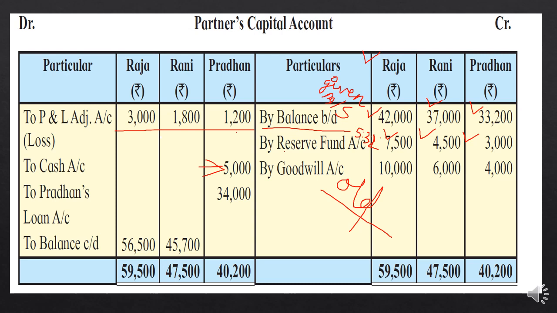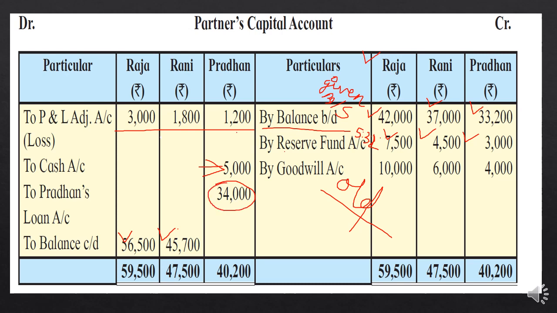And now students, all the adjustments are over, and then we will close the capital accounts. After totaling, 59,500 is the total of Raja, and out of that 3,000 is deducted. So Raja's closing balance is 56,500. Rani's total is 47,500, and after deducting 1,800, 45,700 is the closing balance, students. And now we will close Pradhan's account. 40,200 minus 5,000 and 1,200, that means 6,200. So 34,000 is the closing balance.